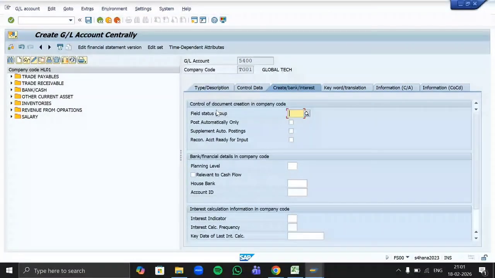Now here you can see field status group is reflecting. So what is the work of field status variant? Isha, can you open the options in it? Cost center. If I open an option, then I know you guys will get it. You have cost center. Sorry? No, it's not cost centers.